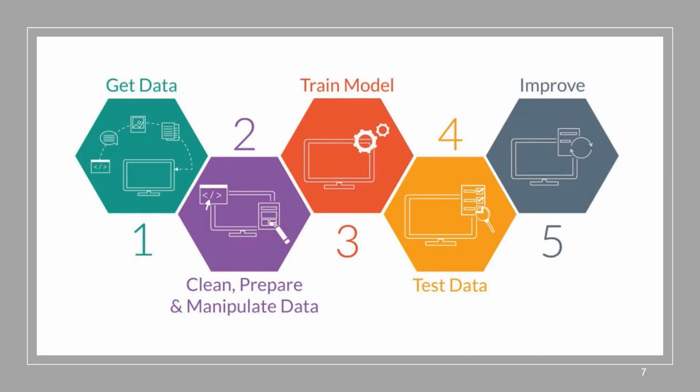There are five phases in the machine learning process, and the first phase is to get the data. In this step, we need to give a CSV file as an input, and the second step is we need to clean the data. That means we need to remove the duplicate values or null values that are present in the CSV file. The third and fourth steps are training and testing the data. And the final step is to improve the model by using different machine learning algorithms. Here the input comes from the training model and the testing data.